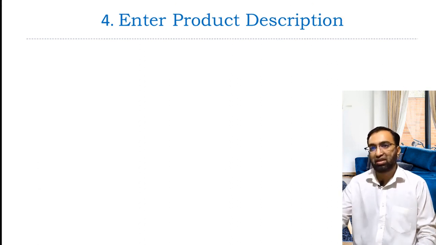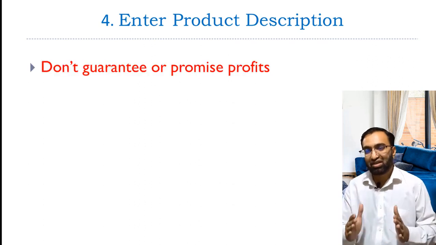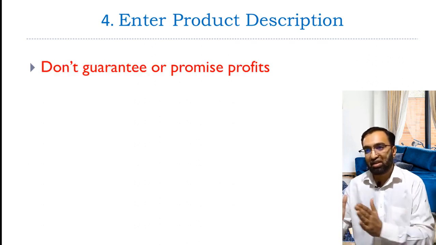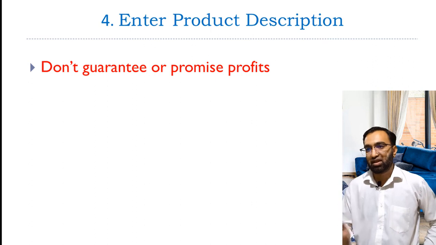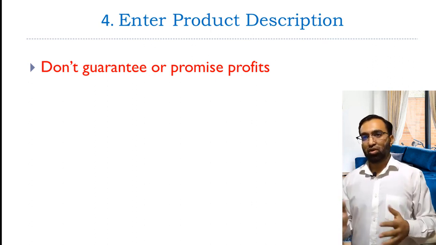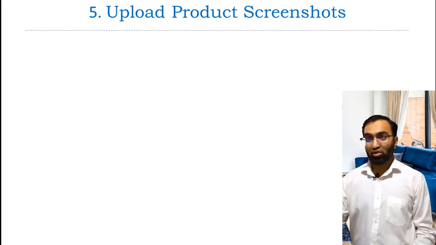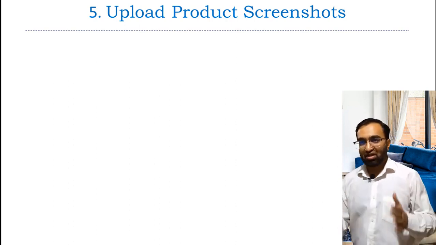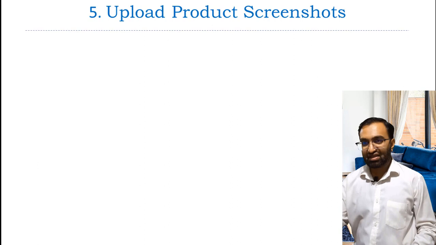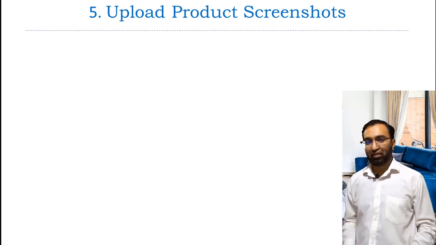Next, enter the product description. For example, you can write here the trading strategy, risk management method and system parameters used by the agent. But don't guarantee or promise profit in the description. Click Save. Next is product screenshots. Here, upload screenshots to demonstrate how your product works, like chart screenshots and backtesting results, etc.